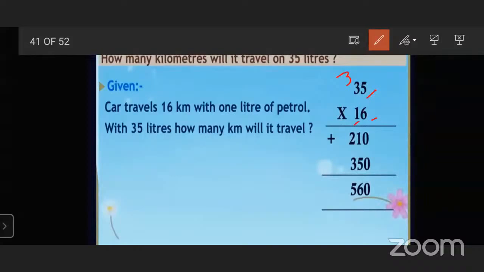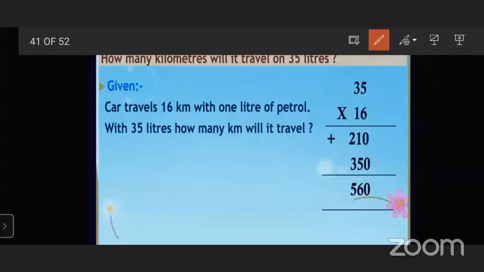Next, 1 5 is 5, 0 is here. 1 3 is 3. So we add this operation. 0 plus 0 is 0. 1 plus 5 is 6. And 2 plus 3 is 5. So the answer will be 560.